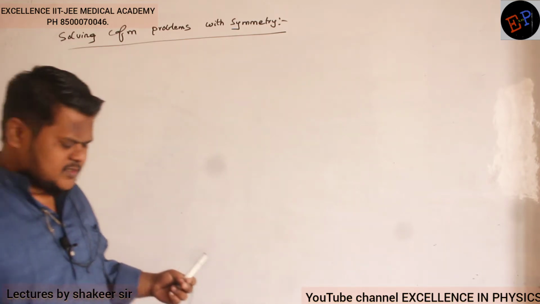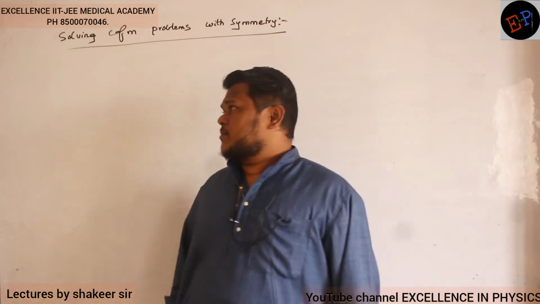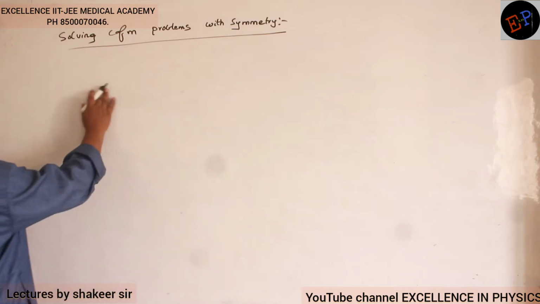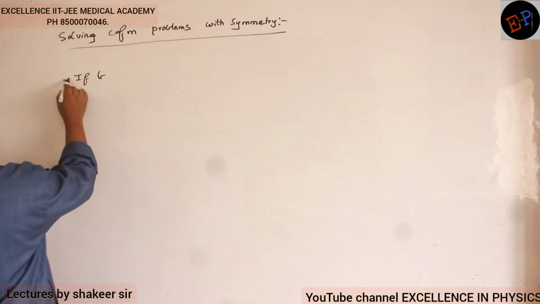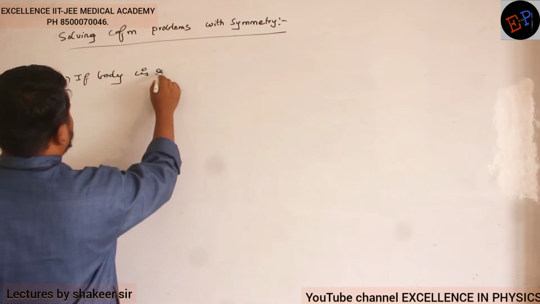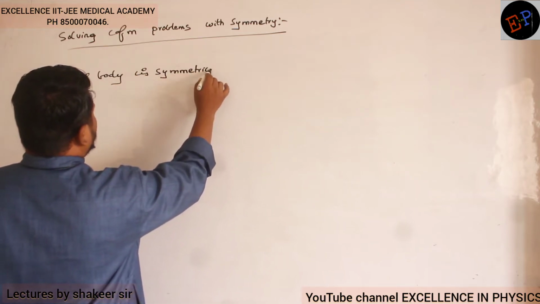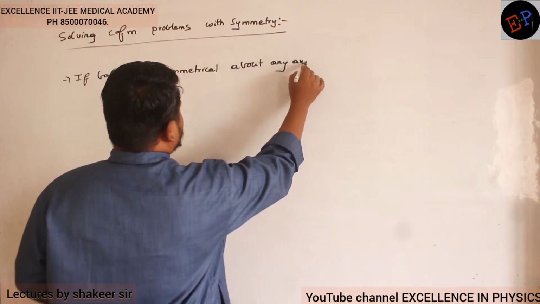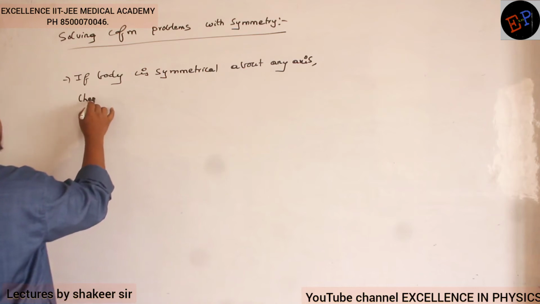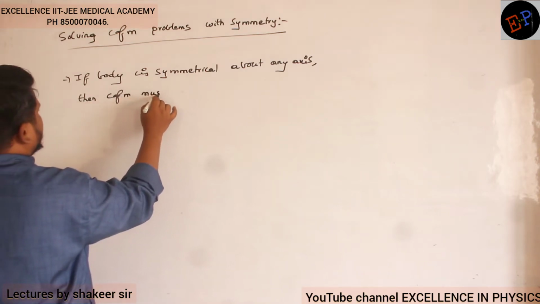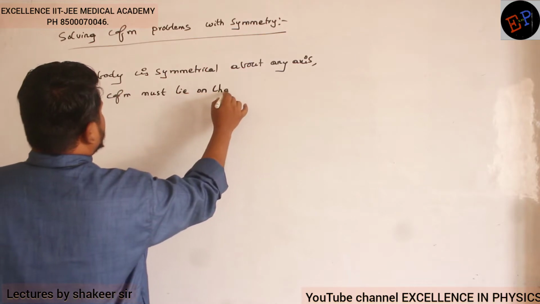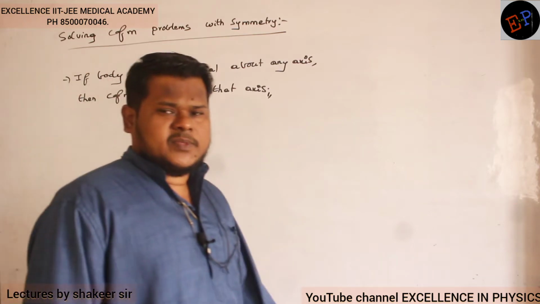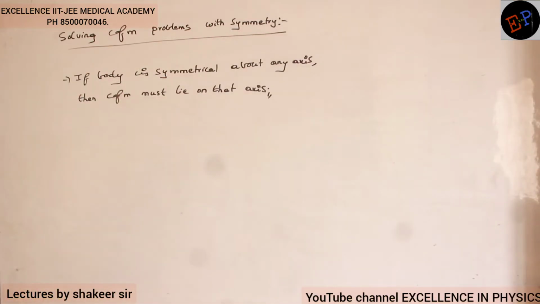So the next very important concept in the case of center of mass is solving the problems of center of mass with symmetry conditions. So let us see. If a body is symmetrical about any axis, then center of mass must lie on that axis. Are you able to understand now? If any body is symmetrical about any axis, center of mass must lie on that axis.